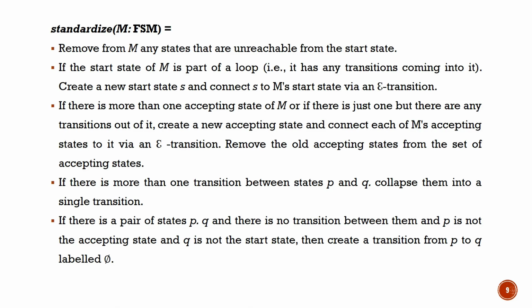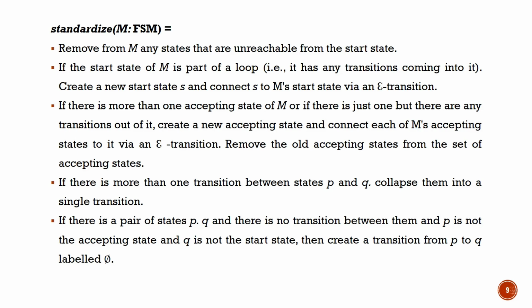Then if there is more than one accepting state, you have to create one more new accepting state, connect the previous accepting states to the new accepting state on epsilon, and remove the old accepting states.